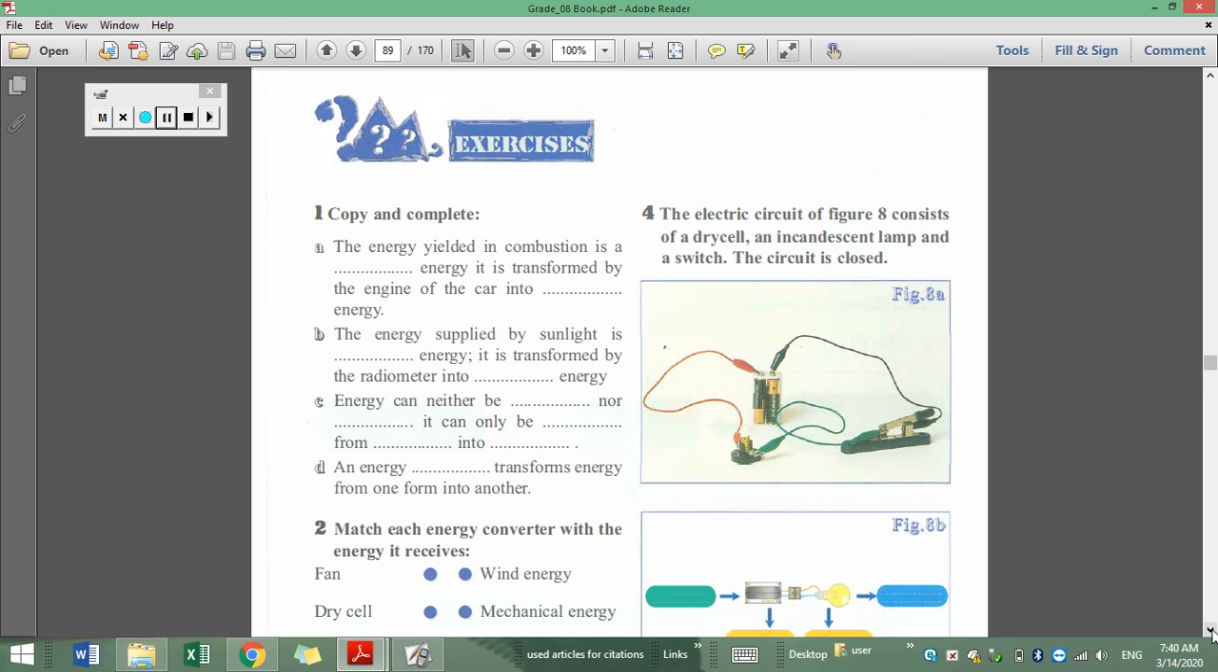It is transformed by the engine of the car into electric energy. There is combustion of the fuel, and the engine takes this energy and transforms it into electric energy for the internal system of the car.